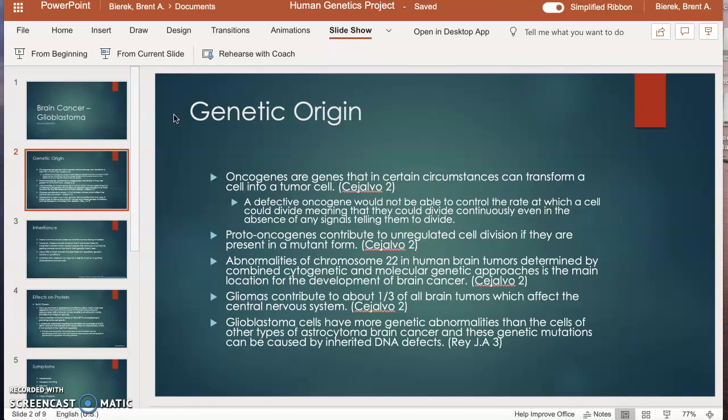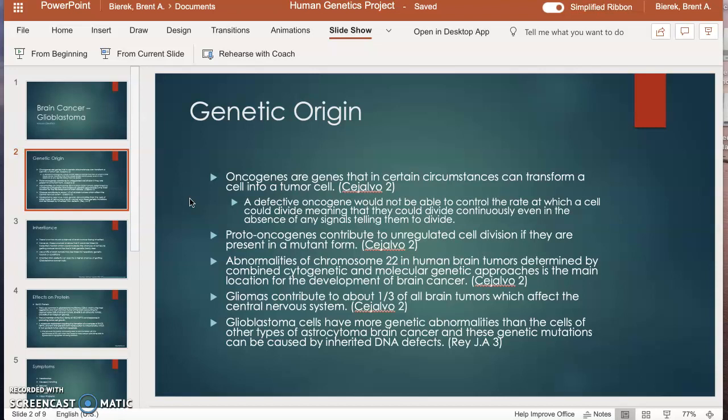Oncogenes are genes that in certain circumstances can transform a cell into a tumor cell. A defective oncogene would not be able to control the rate at which a cell could divide, meaning that they could divide continuously even in the absence of any signals telling them to divide, which is bad news if it's a cancer cell. Proto-oncogenes contribute to unrelated cell division if they are present in a mutant form.